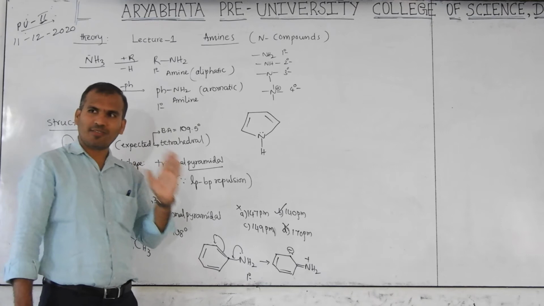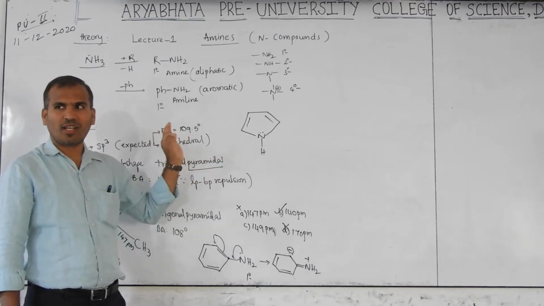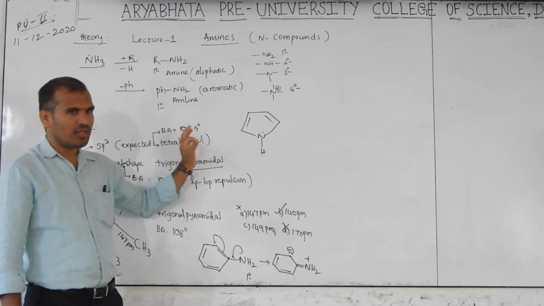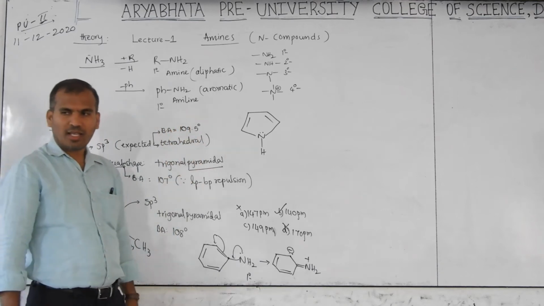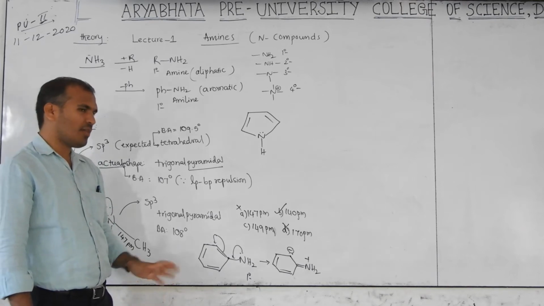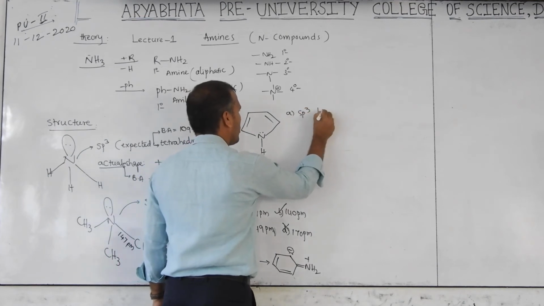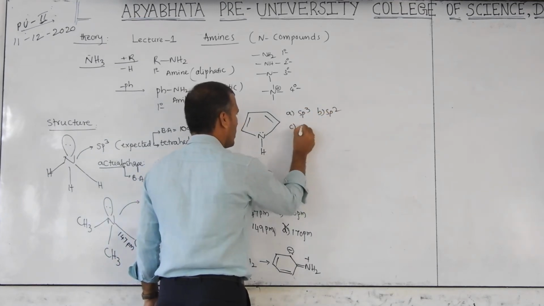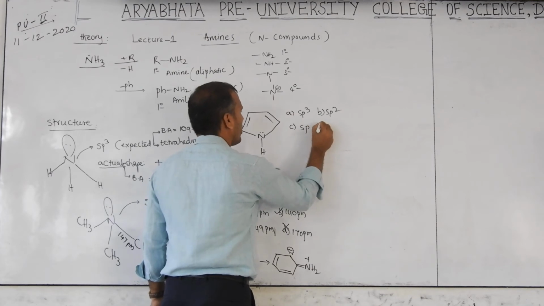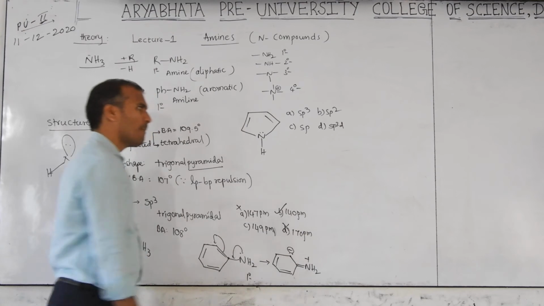If you are remembering the first year competitive part, then you will answer here. This is where the hybridization concept is discussed. Is it sp2 or sp3 or which? I will give options here. Option A sp3, option B sp2, option C sp, and option D sp3d.